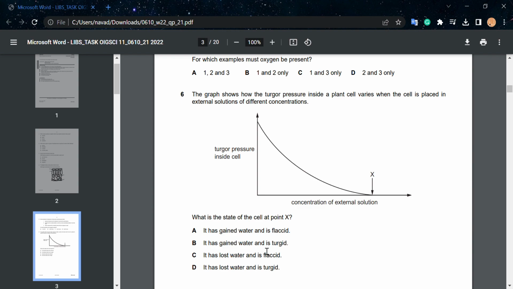It has gained water and is turgid, that can be B. It has lost water and is flaccid, can be C. It has lost water and is turgid, again that's not possible. Now B, it has gained water and is turgid. Now we can see that the turgor pressure is reducing, so you can immediately rule out option B. And the correct option is C. It has lost water and is flaccid.